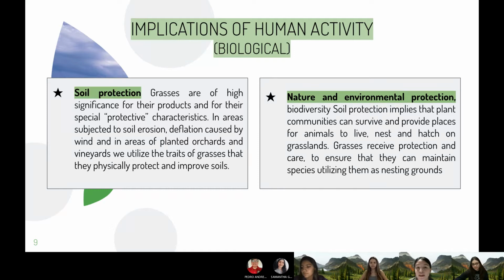Then we have nature and environmental protection. Biodiversity and soil protection imply that the plant communities survive and can provide better places for animals to live, nest, and hatch in grasslands. Grasses receive protection and care to ensure that they can maintain species, utilizing them as nesting grounds.